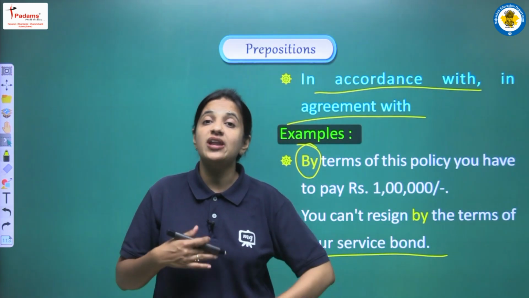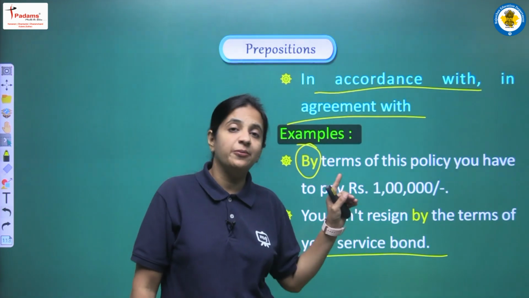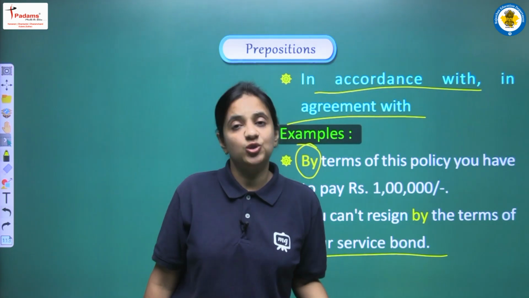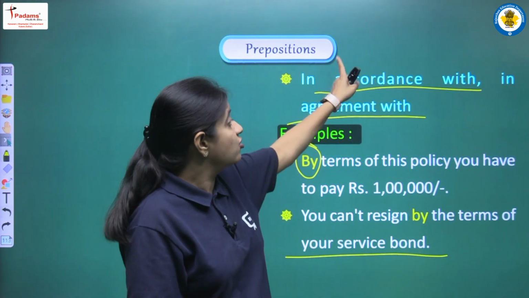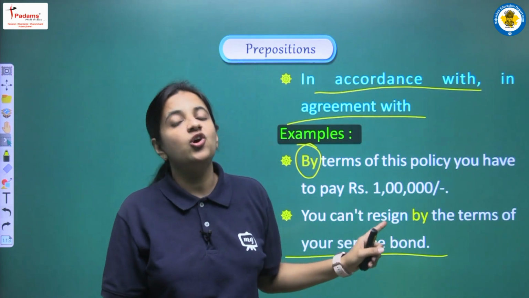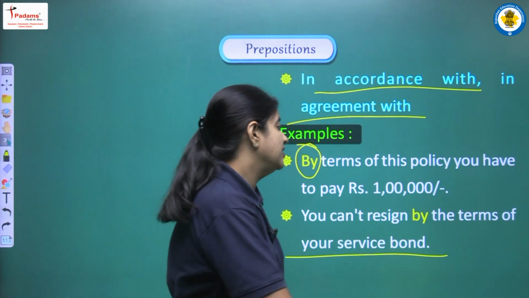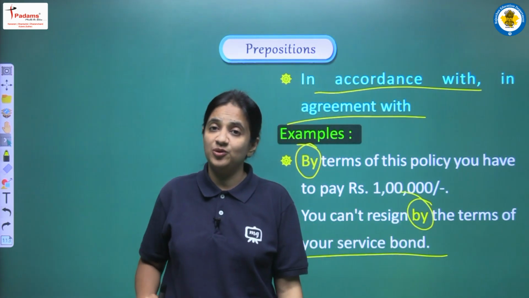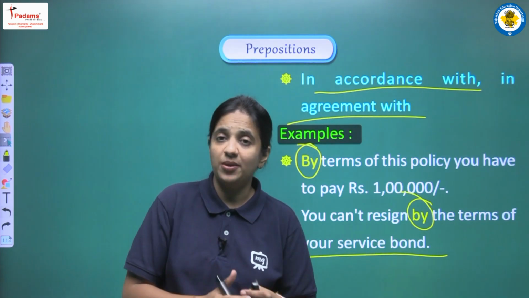Okay, so हम उन rules को रेफर कर रहे हैं जो कि service bond में mention किए हुए हैं. So yes, in both the sentences we are having the meaning of accordance with, or we can say agreement with, and for that, or we can say to convey this kind of meaning, we can use by in our sentences as a preposition. So students, now I am sure that this idea must be clear in your mind,